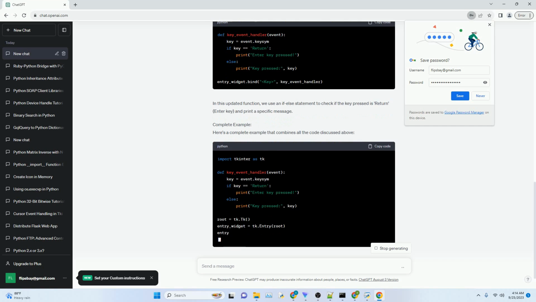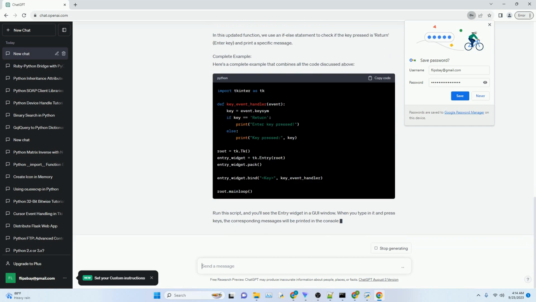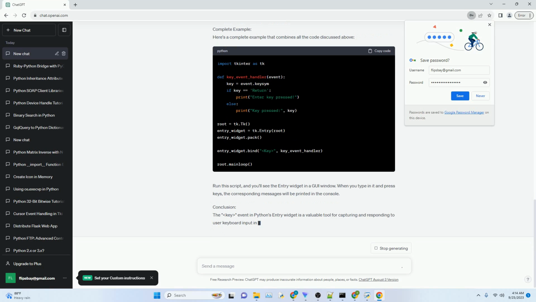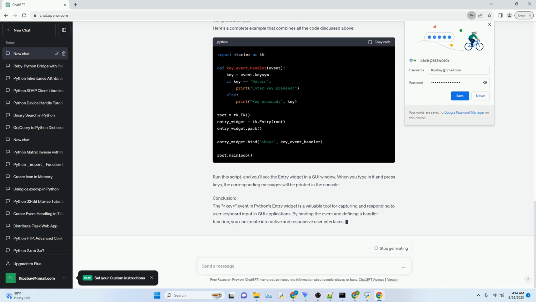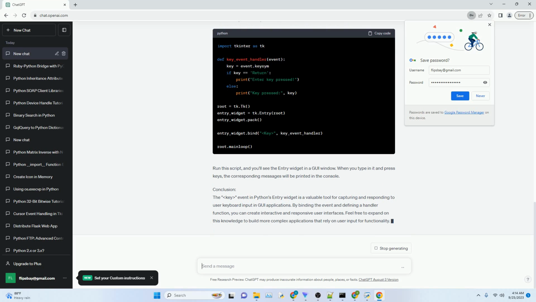Prerequisites. Getting started. Before we dive into the code examples, make sure you have tkinter installed, which is usually included in Python's standard library. Creating an entry widget. To use the key event, you first need an entry widget to capture user input. Here's how you can create one.